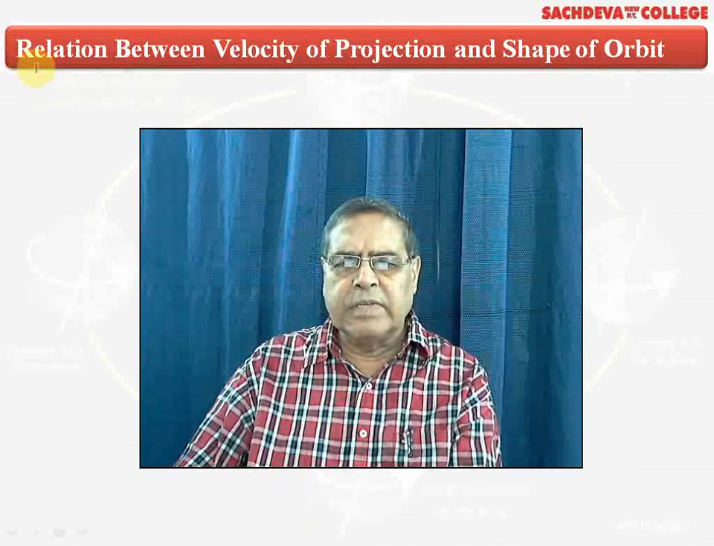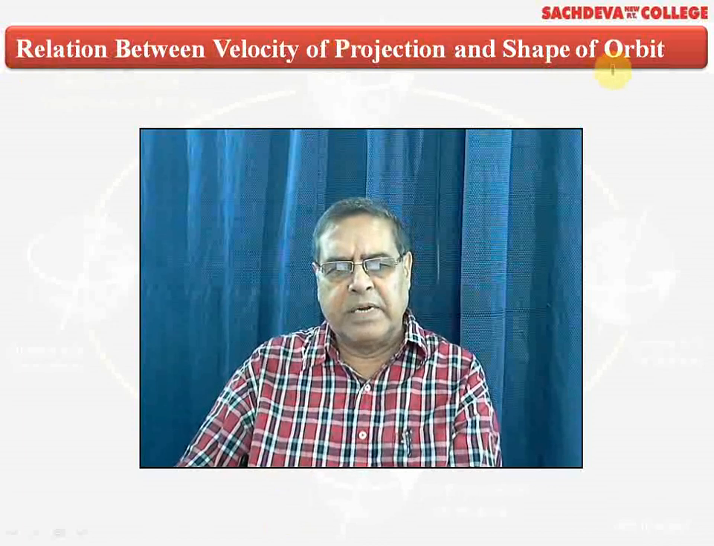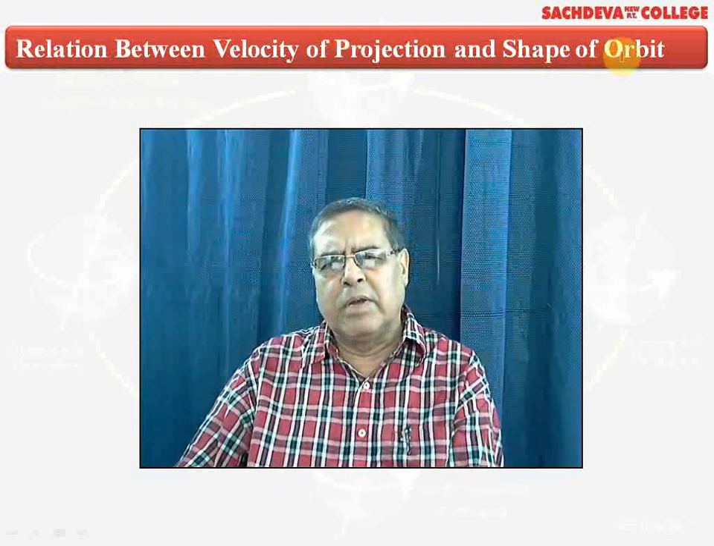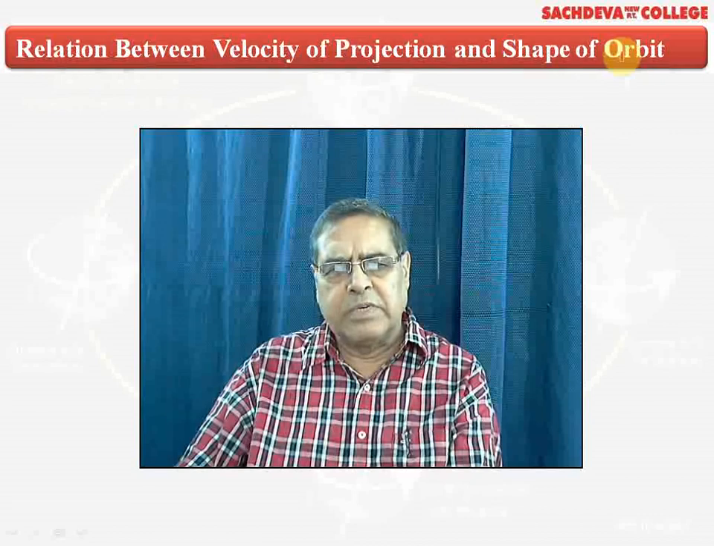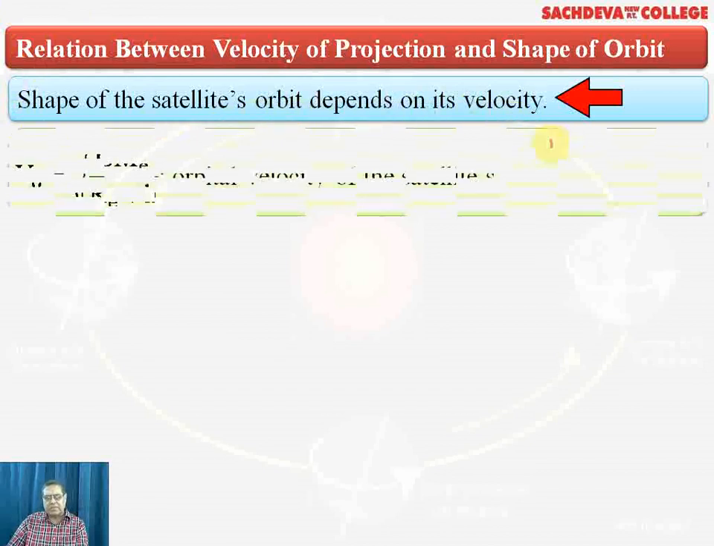Now we have to go through the relation between the velocity of projection and the shape of the orbit. Velocity decides whether the shape of the orbit is parabolic, hyperbolic, circular, or what can be the possible shape. So we have got different concepts here. The shape of the satellite's orbit depends upon its velocity.